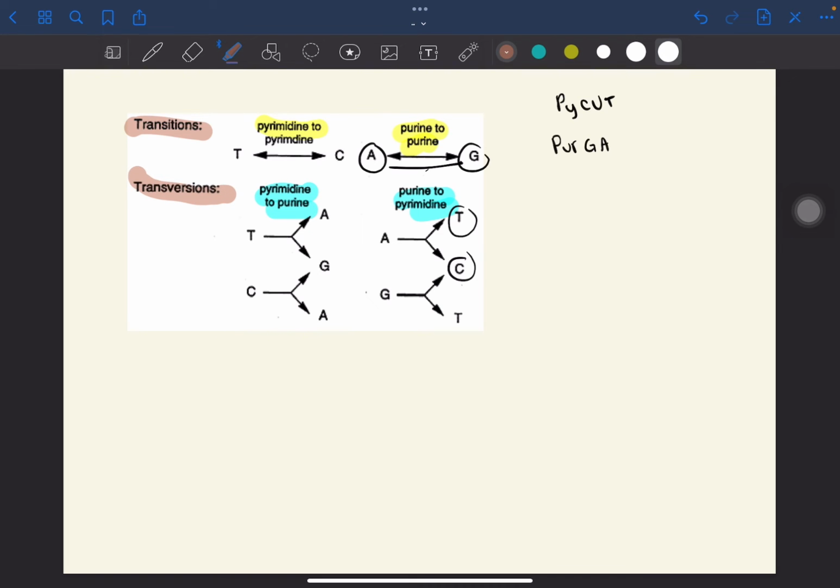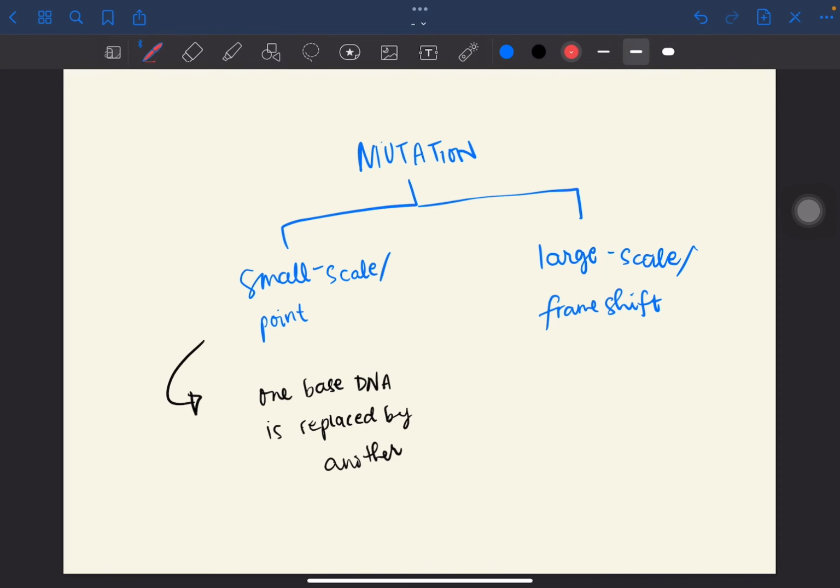So obviously, magbabago na yung DNA sequence, so iba na din yung codon sa mRNA, which will lead to mutations during the protein synthesis. So these mutations are named based on their effect on the resulting protein. So there's silent, missense, and nonsense. So okay, first let's start with silent.